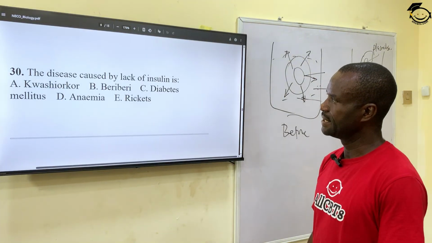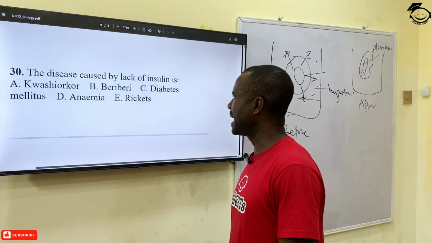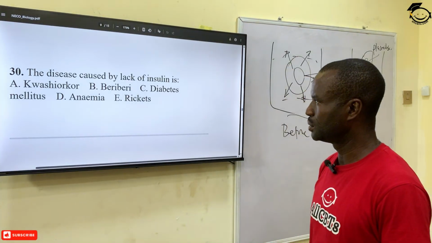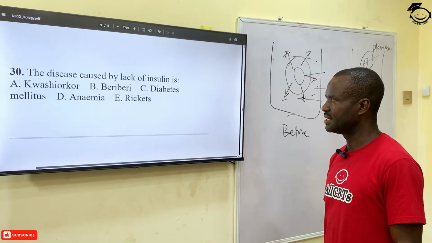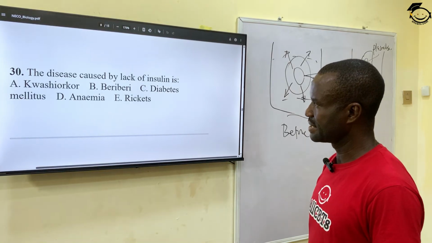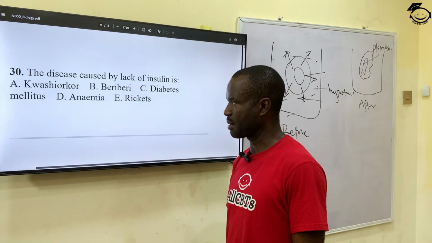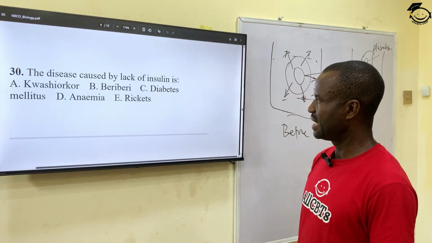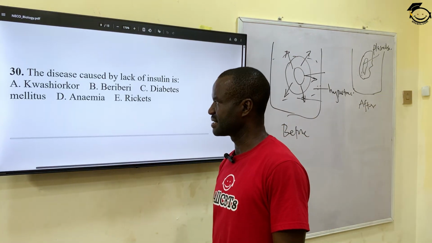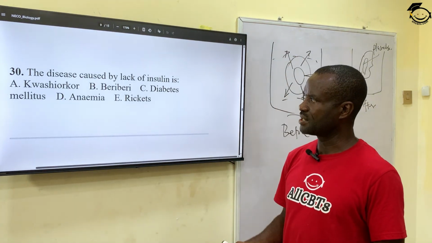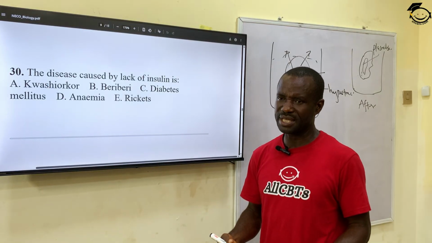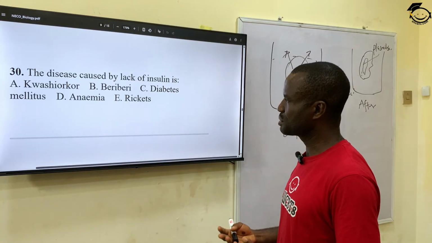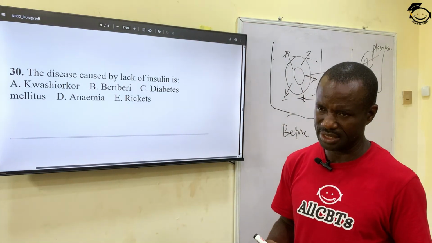Number 30. The disease caused by lack of insulin is A, kwashiorkor. B, beriberi. C, diabetes mellitus. That's a type of diabetes. D, anemia. And E, rickets. Lack of insulin in the body. When we say insulin, it is responsible for sugar control in the body.